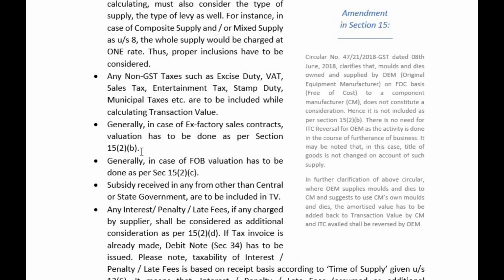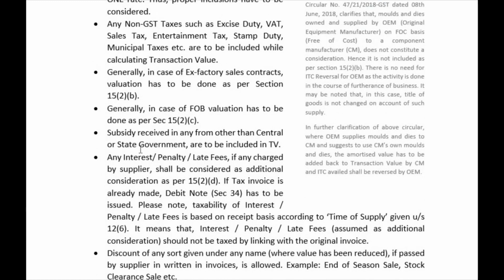What is 15(2)(b)? Any such amount which is payable by the recipient but belongs to the supplier, right? Then generally in case of FOB, free on board, valuation has to be done as per section 15(2)(c). Free on board, what do you mean by this? Again, here is a supplier and here is the recipient.